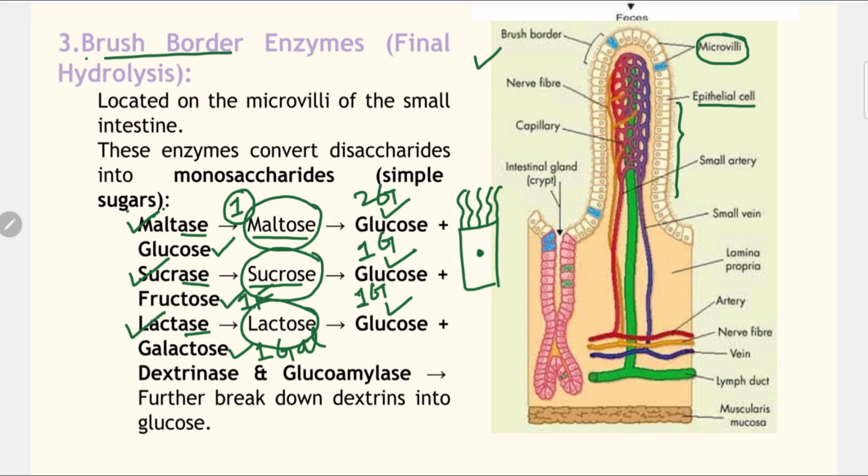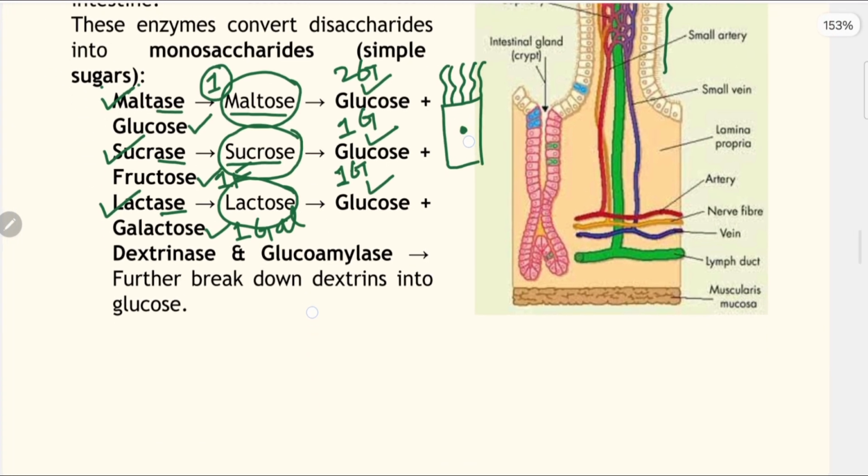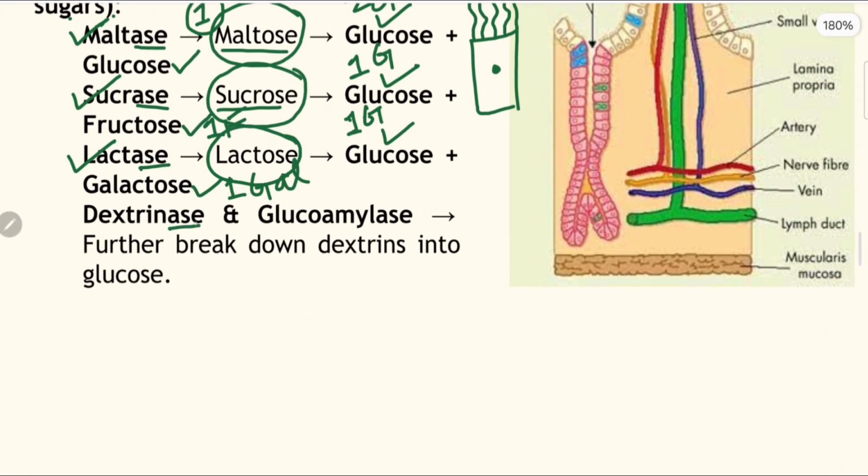And lastly, we have two more enzymes, dextrinase and glucoamylase. These two are specific enzymes. Dextrinase will break down dextrin, which is unbreakable throughout the stages of pancreatic amylase.